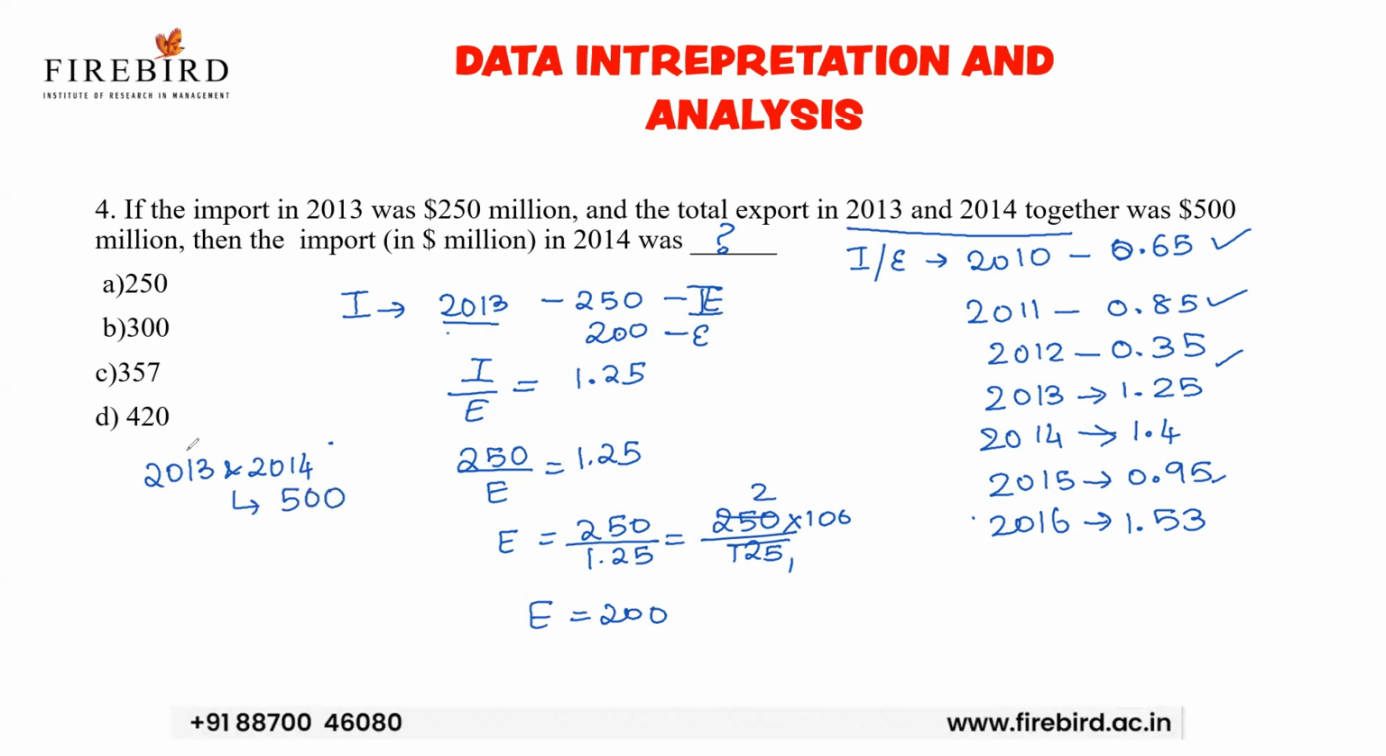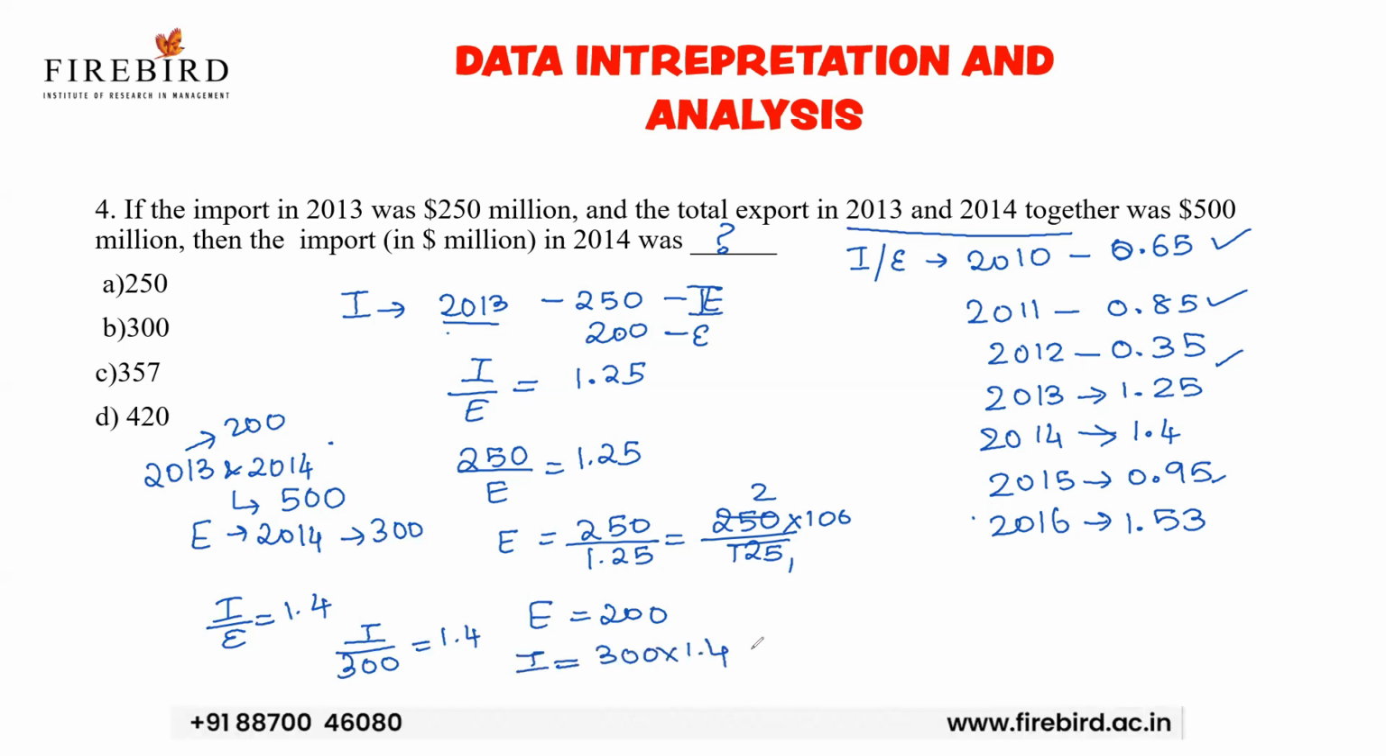And I know that in 2013 alone, export is 200. And then what about export in 2014? The remaining 300 million. Okay. Now, what is the import to export ratio in 2014? It is 1.4. So, import by 300 into 1.4. So, import is equal to 300 into 1.4, which is equal to 420. That is your answer. So, the answer for this question is 420. This is how you should solve. Okay.